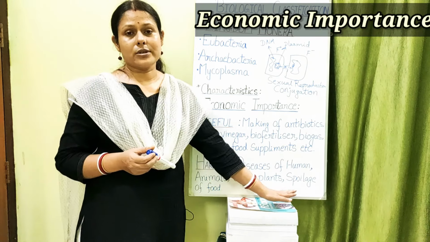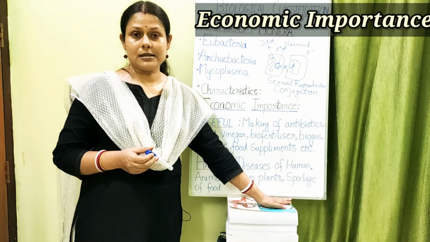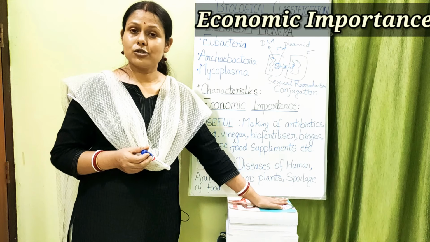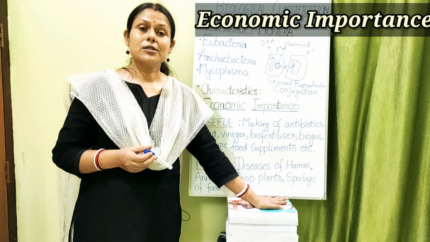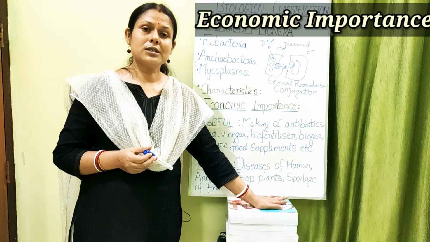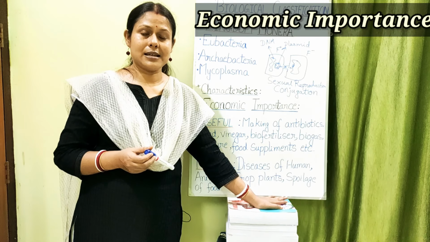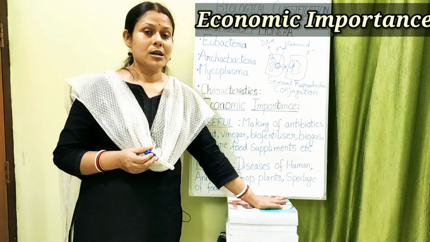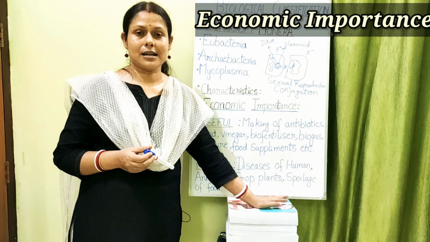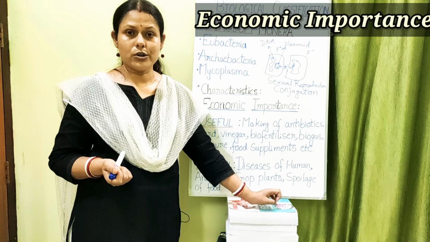Crop plants are also affected by bacterial diseases. You might have heard about a disease called citrus canker, mentioned in your book. It is caused by a bacterium, Xanthomonas citri. Xanthomonas is spelled X-A-N-T-H-O-M-O-N-A-S, and citri is C-I-T-R-I.